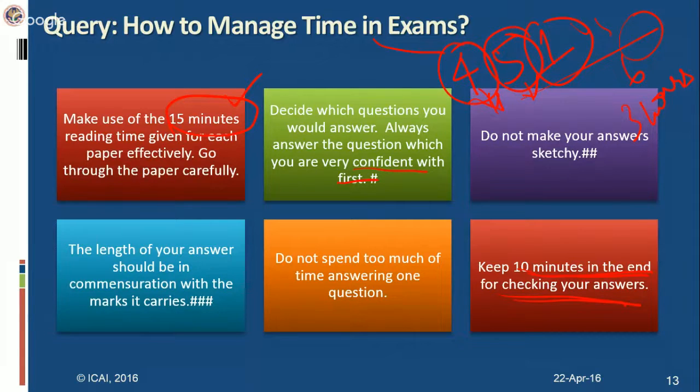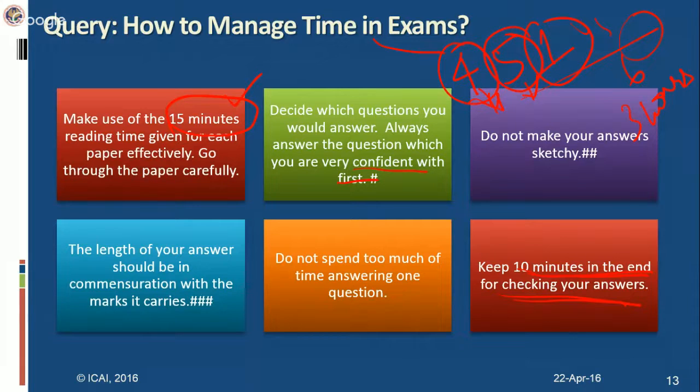In case you are appearing for the exam, don't waste time on the question in which you are not very confident and have some doubts. Try to solve first the question in which you are very comfortable. You know that it will definitely fetch good marks, but don't spend so much time on that question, and try to solve all the 6 questions which you have to attempt in the question paper.